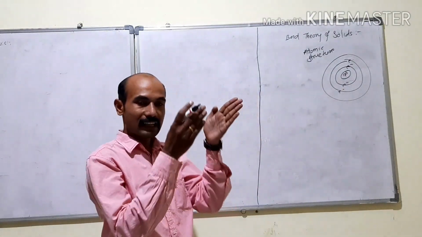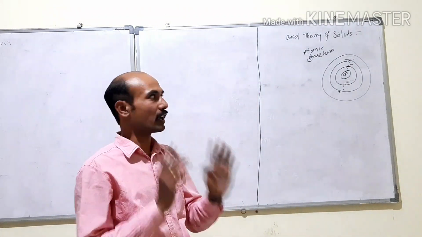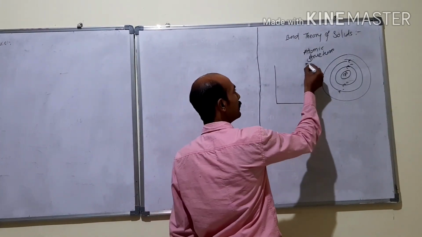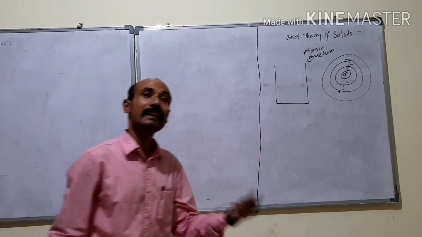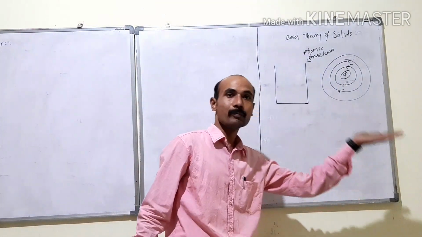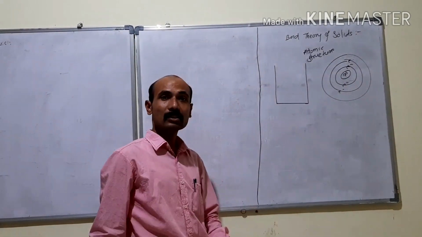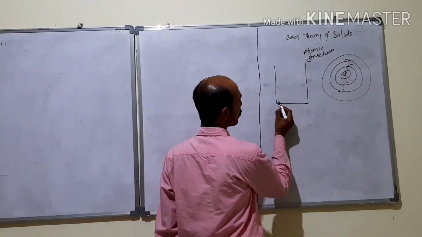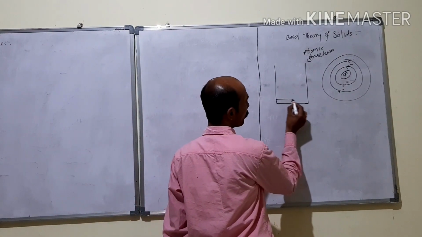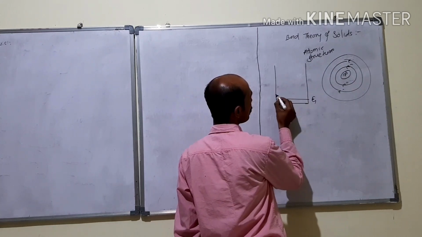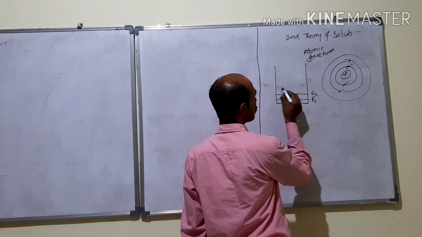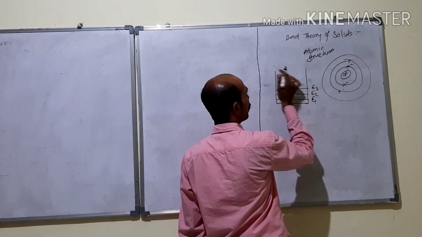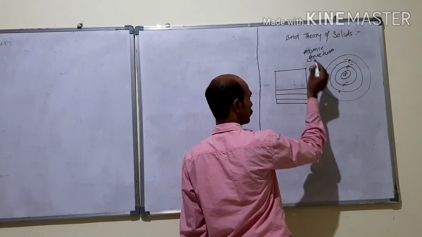What happens when we consider 1 gram of substance or 1 kilogram of substance? When a material is formed, these different orbits take the form of different energy states or energy levels, and electrons are quantized to a particular energy state. Now see here, this is the first energy state E1, this is the second energy state E2, this is the third energy state E3, and so on, and this is the last energy state En.